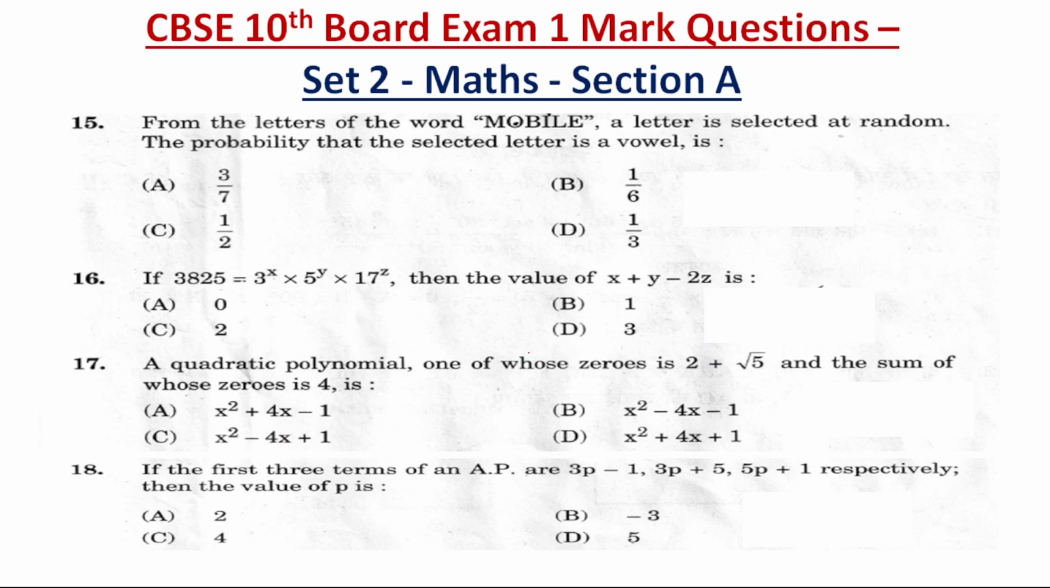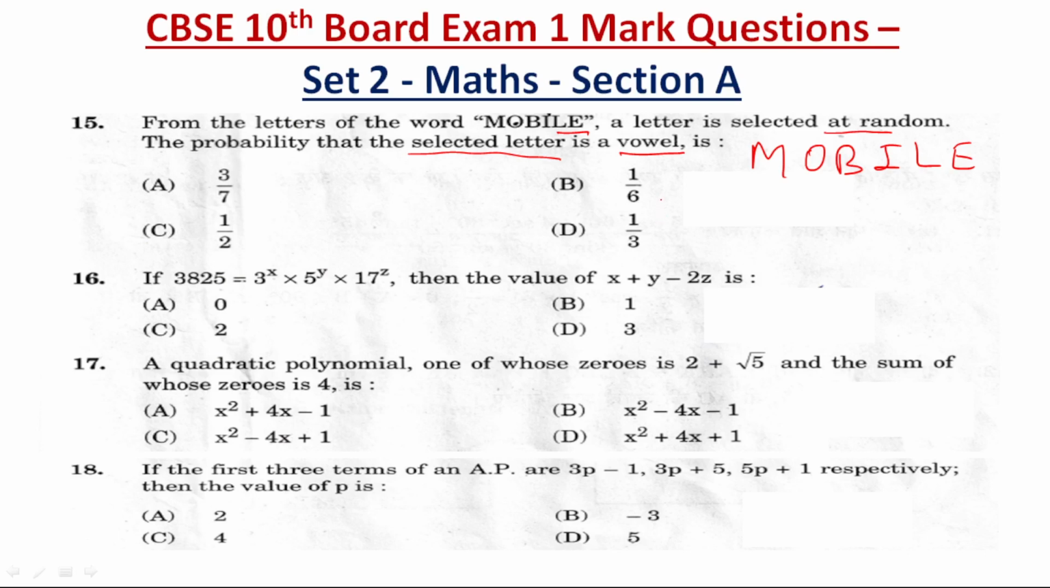Question number 15. Okay. Now, we are given question number 15: from the letters of the word mobile, M-O-B-I-L-E, a letter is selected at random. The probability that the selected letter is a vowel is,